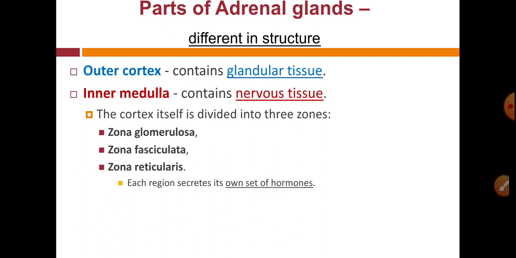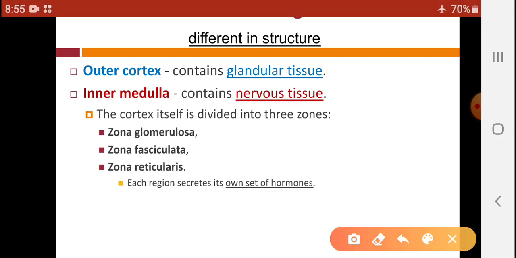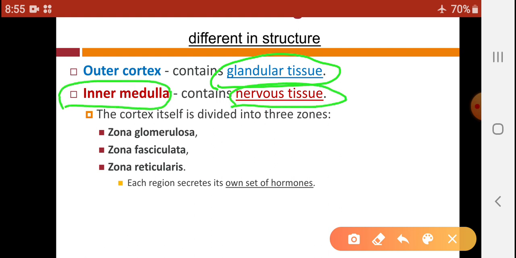So the outer cortex contains glandular tissue because it is developed from mesonephros, that means tissue of glands, while the inner medulla contains nervous tissue because this medulla region is developed from neural crest, so it contains nervous tissue.